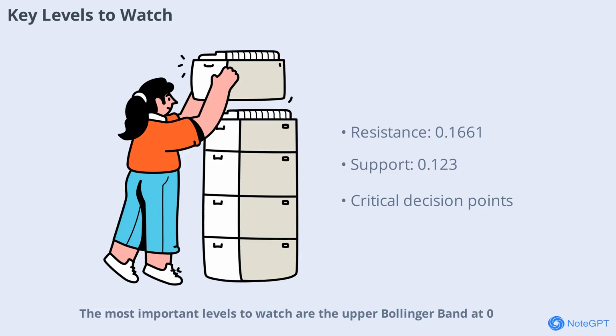The most important levels to watch are the upper Bollinger Band at 0.1661 for a potential reversal and the recent low at 0.123 for a continuation of the downtrend. These levels will likely determine the next major move for BURU. Monitoring price action around these points can provide valuable clues for traders and investors alike.